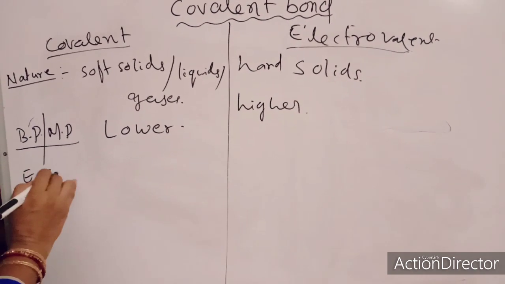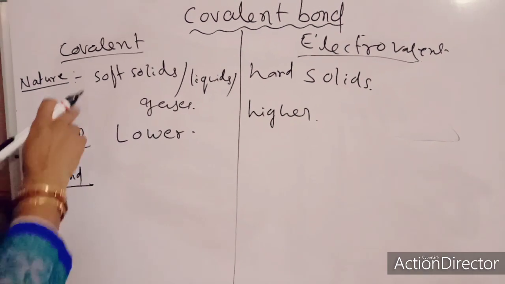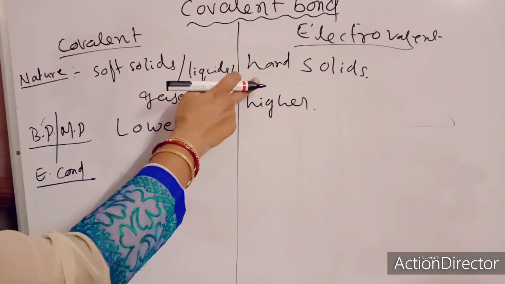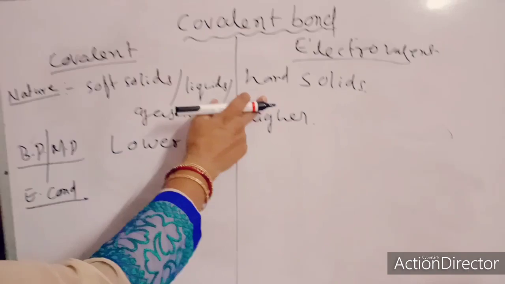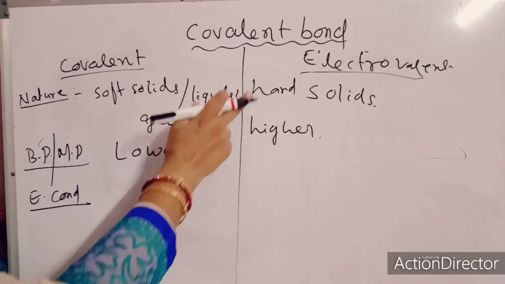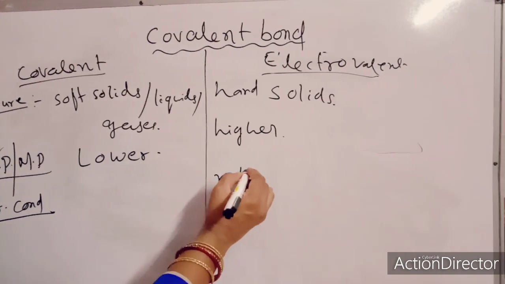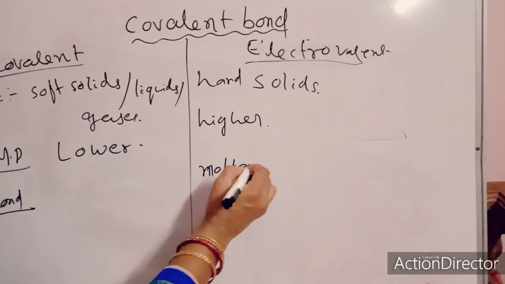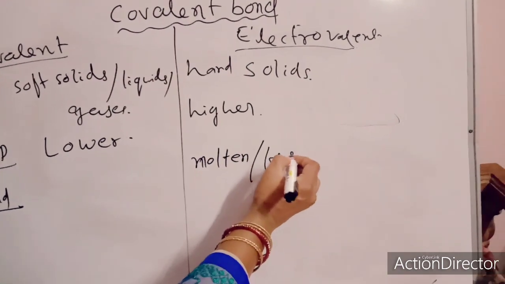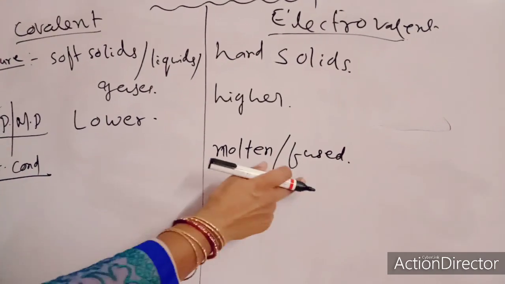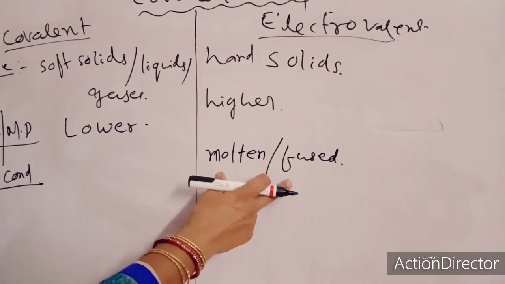Then electroconductivity. Electrovalent compounds contain ions. In the solid state the ions are not free to move.